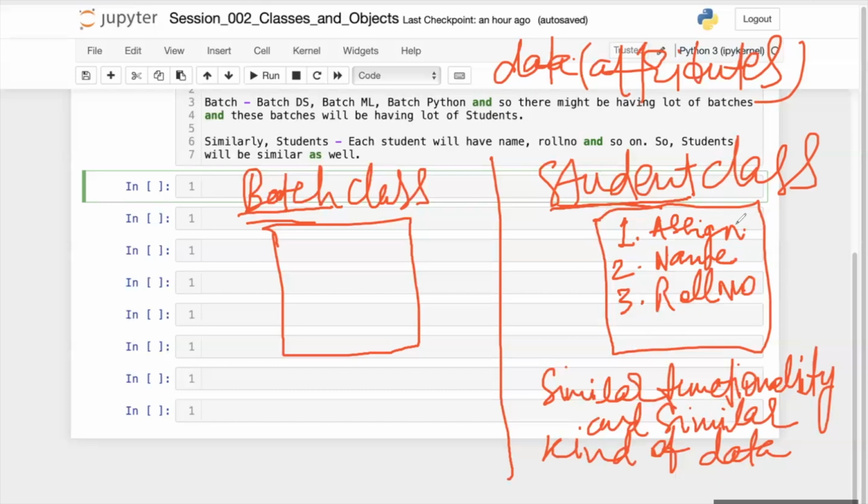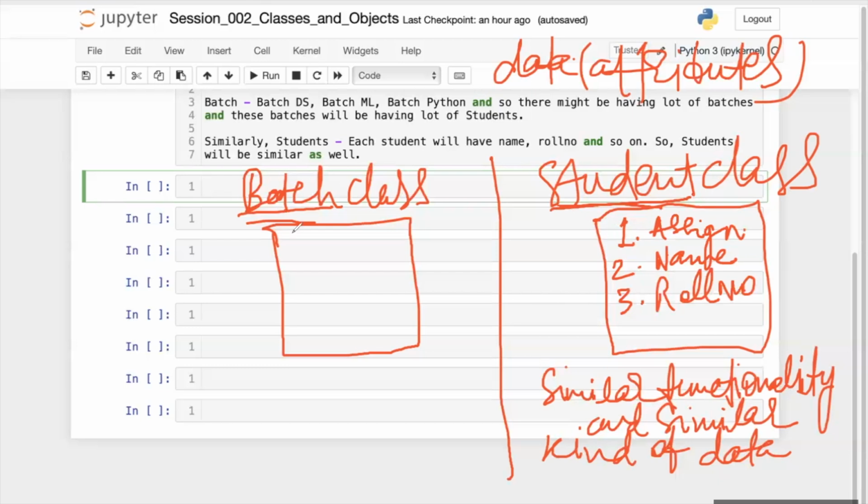So whosoever student you pick, this student will definitely have some assignment. This student will definitely have a name. This student will definitely have a roll number. Fine.